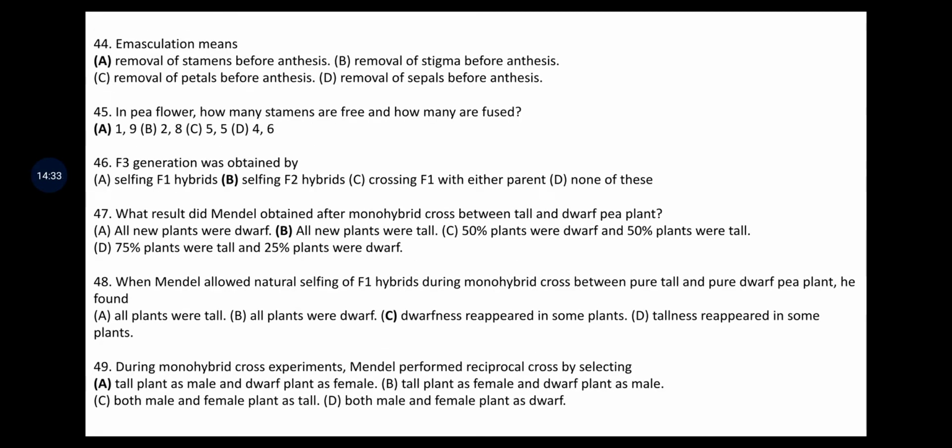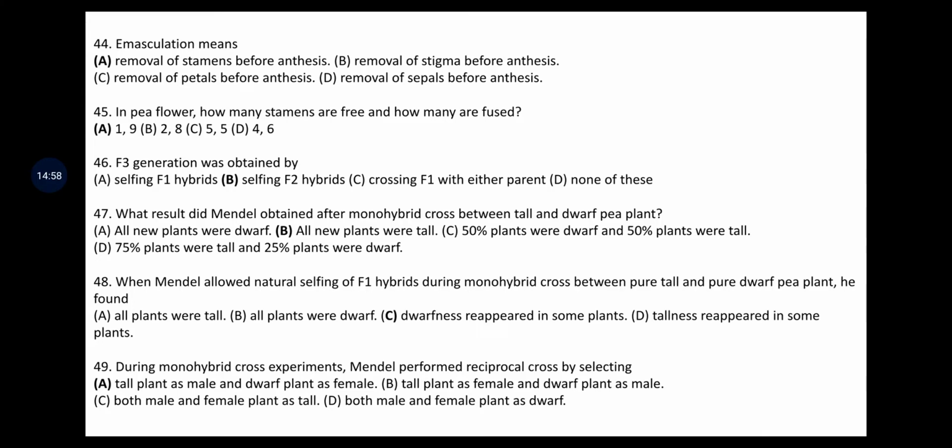Emasculation. What is emasculation? The answers are removal of stamens before anthesis, removal of stigma before anthesis, removal of petals before anthesis, and removal of sepals before anthesis. The answer is removal of stamens. Stamens are nothing but the male reproductive part, that is nothing but anther and filament together known as stamen.